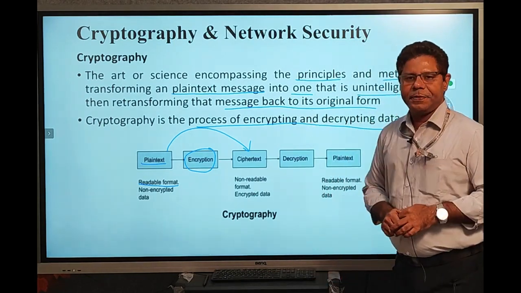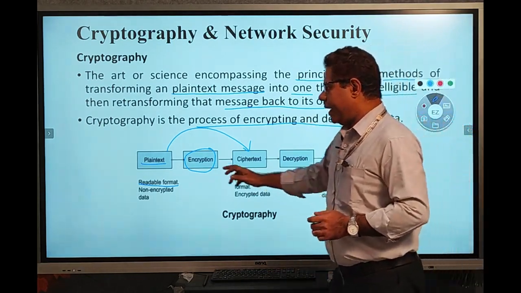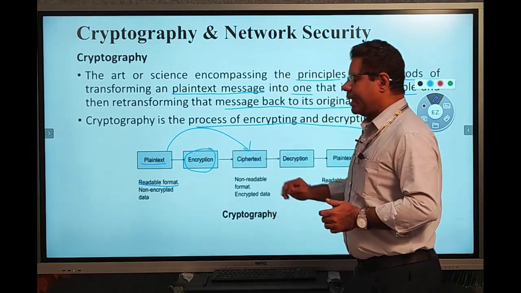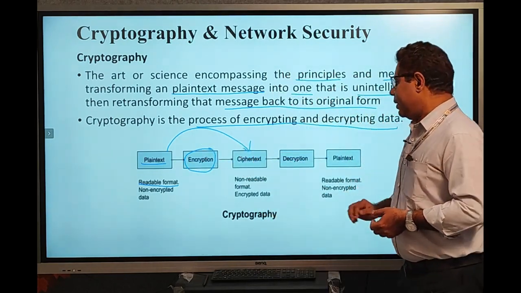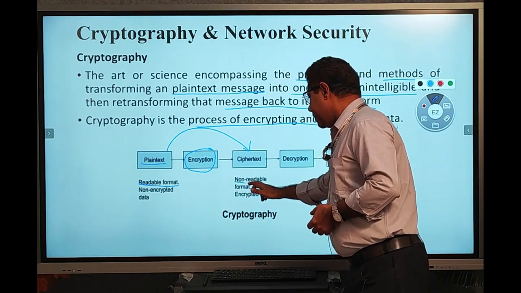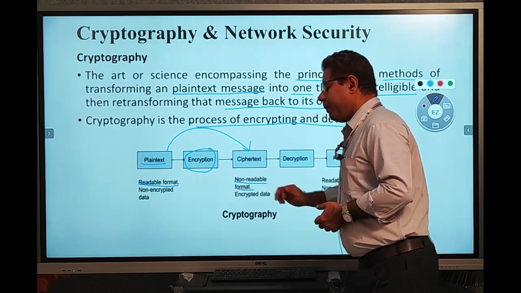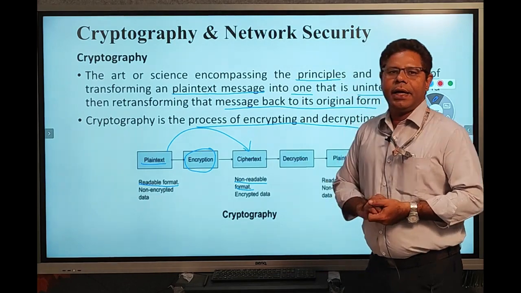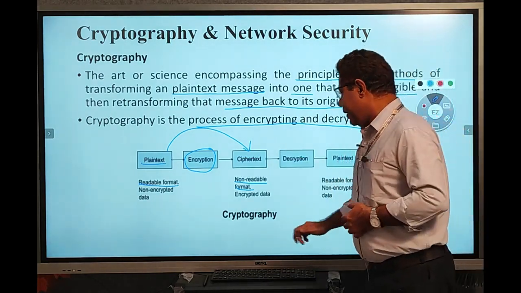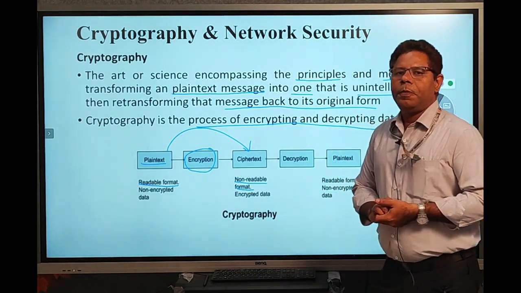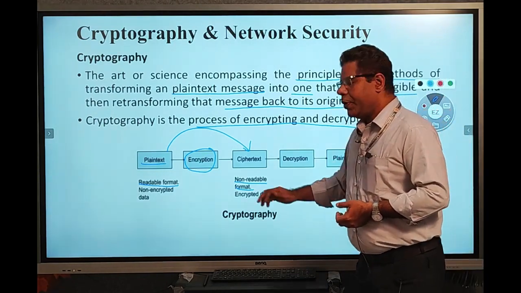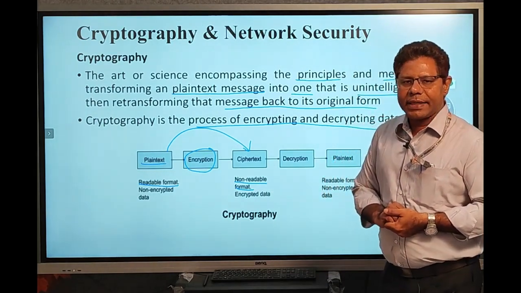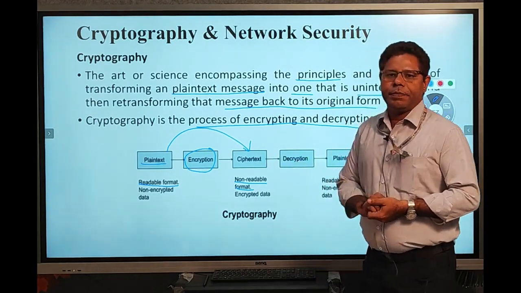Already we know encryption converts plain text message into the ciphertext message. The ciphertext message is in the non-readable format. That means the ciphertext contains the data that is in non-readable format, so humans cannot understand that data.